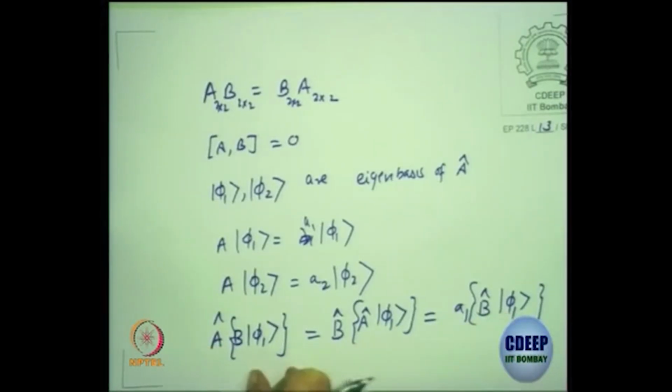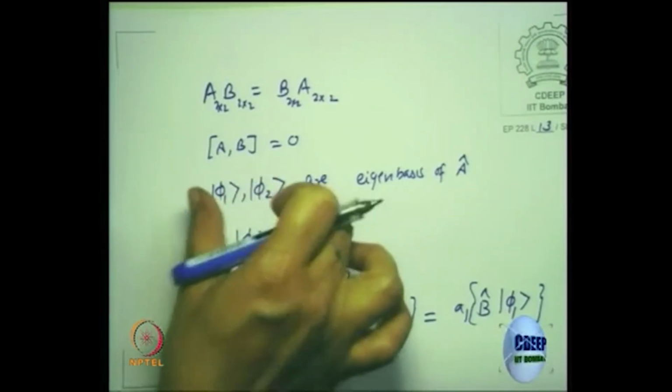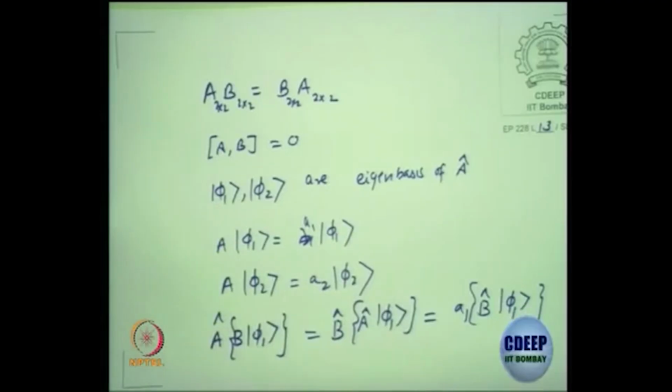So, B on phi 1 should be proportional to phi 1, since they are non-degenerate eigenvalues, you can't have two different eigenstates. So, what does that tell me? That B on phi 1 should be proportional to phi 1. That's it. B will also share the same eigenbasis of the A operator.